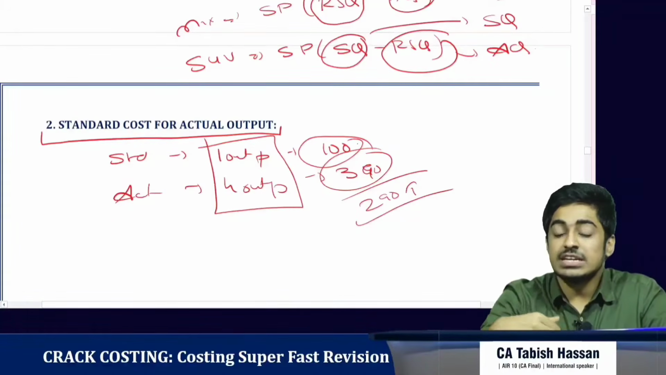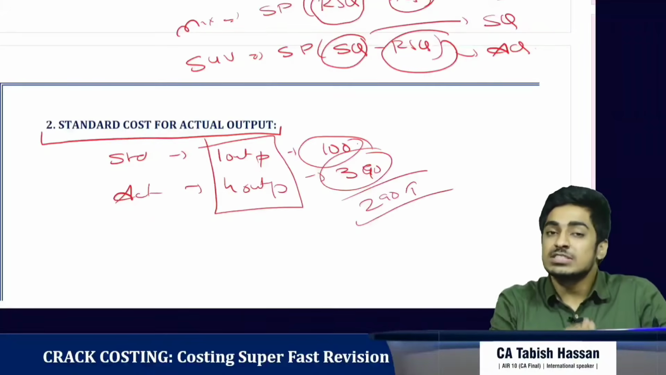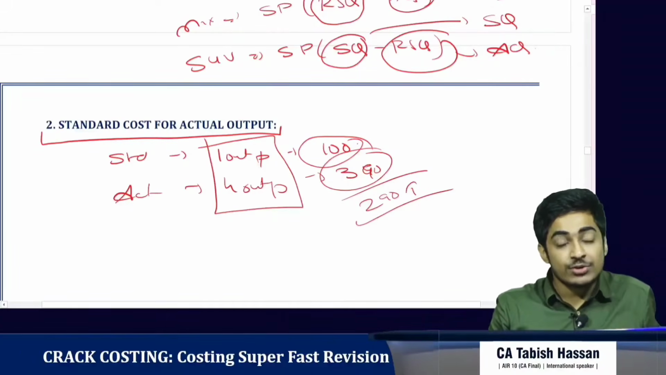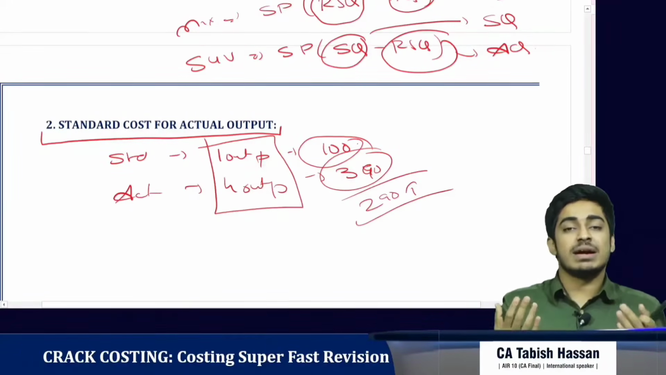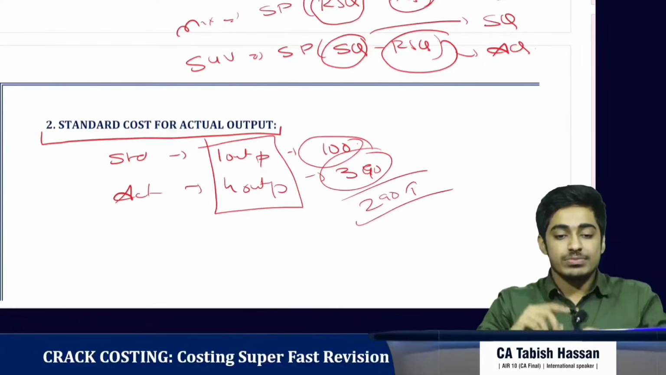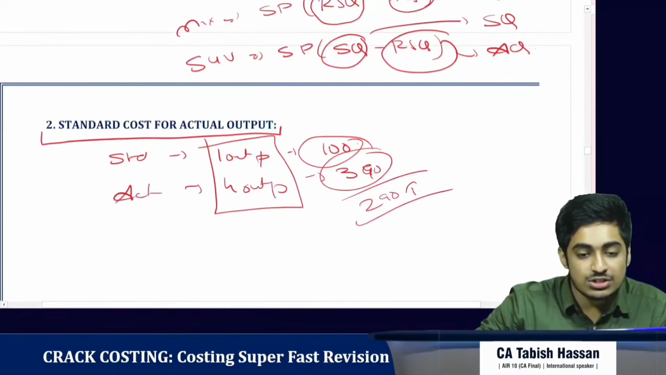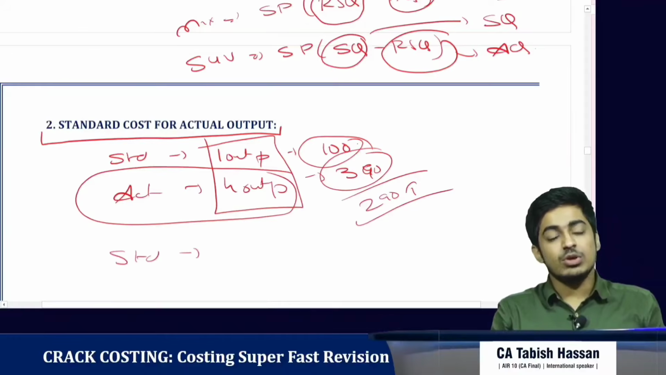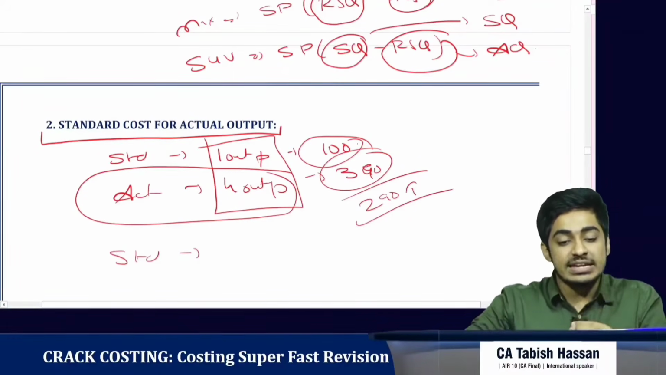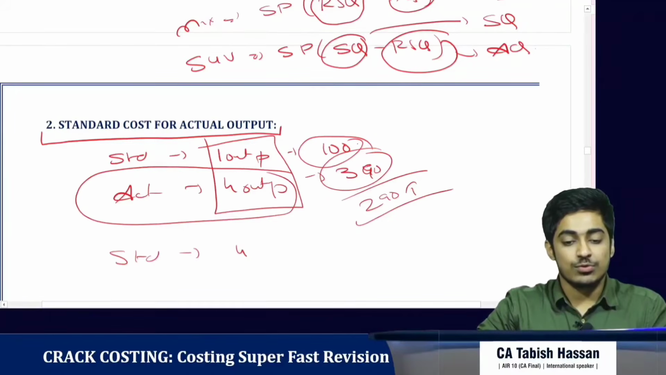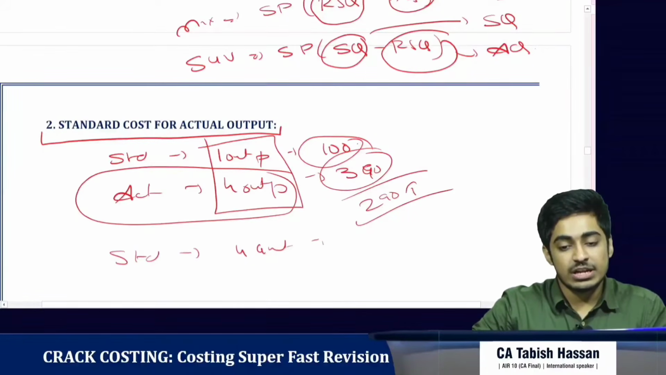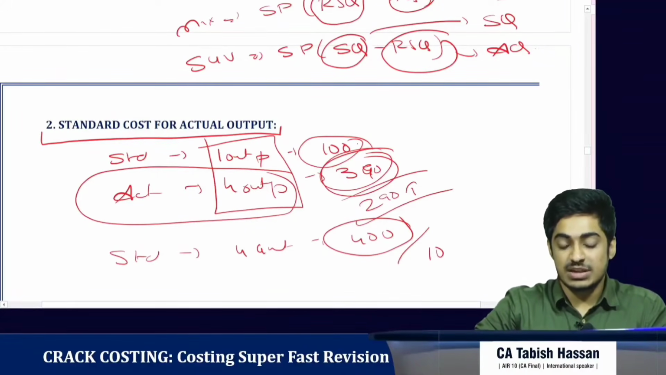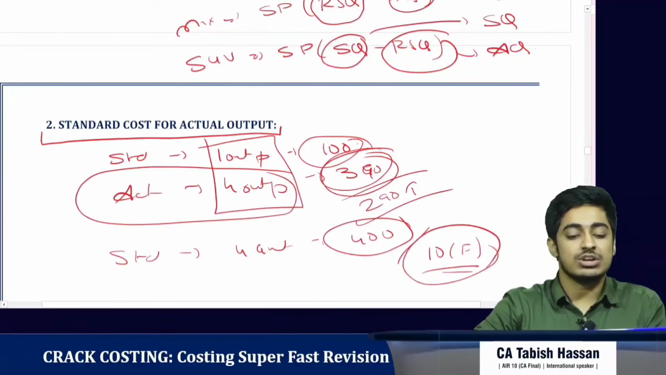But in terms of output, for 100 rupees we are manufacturing only one output, but in actual we have manufactured 4 units of output. So 1 unit of output and 4 units of output, the cost cannot be compared, right? We have to bring it to a common base. We have produced 4 units, so what is the standard cost for actual output? For 4 units, if it is 100 for 1 unit, it could have been 400 rupees. But I've actually manufactured it at 390 rupees. That means I've manufactured it at 10 rupees less. So 10 rupees is the favorable.